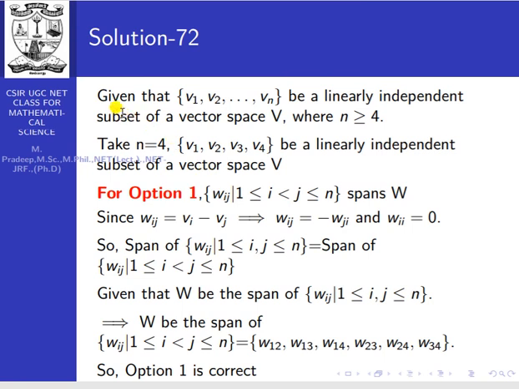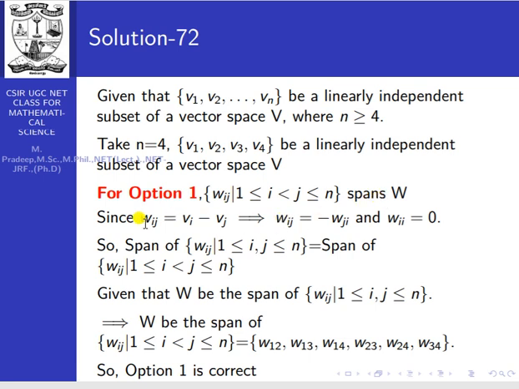Here it is given that V1, V2, ..., Vn is a linearly independent subset of the vector space V, where n is greater than or equal to 4. For that I will choose n equal to 4. That means I will choose the 4 linearly independent vectors, V1, V2, V3, V4, an independent subset of the vector space V. So, the first option: Wij, 1 less than or equal to i less than j less than or equal to n, spans W. How to prove this one?